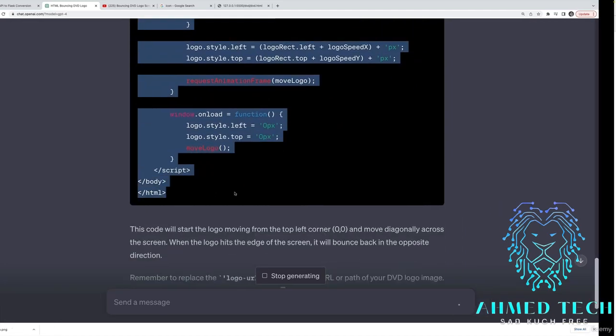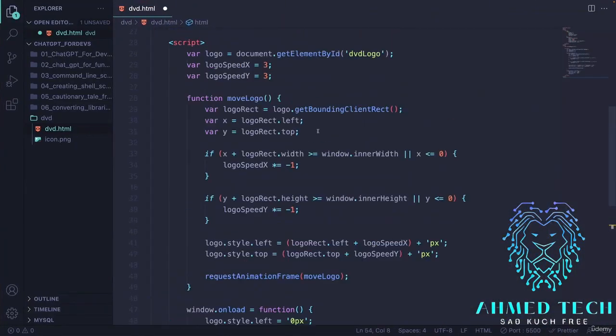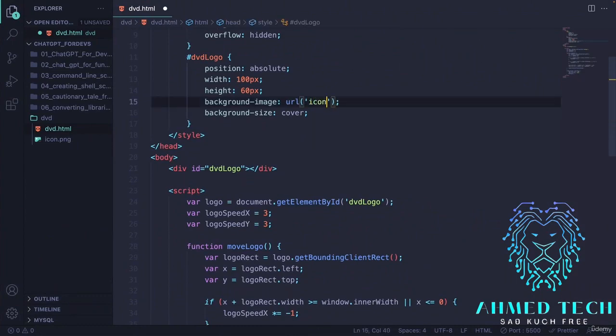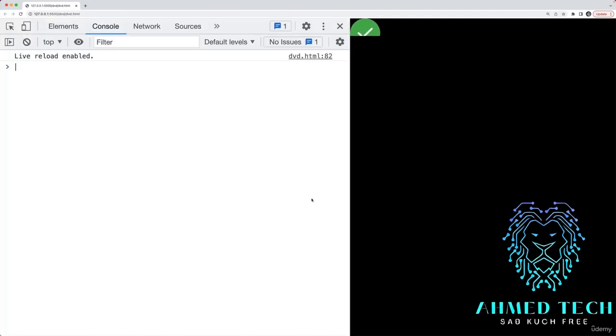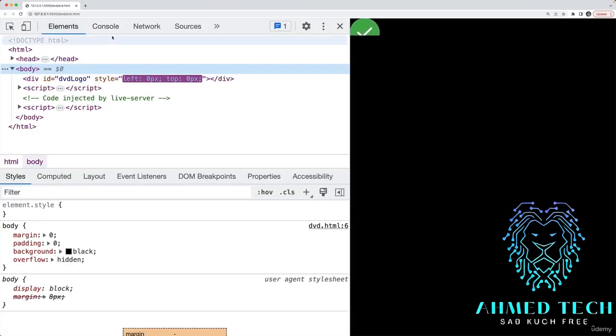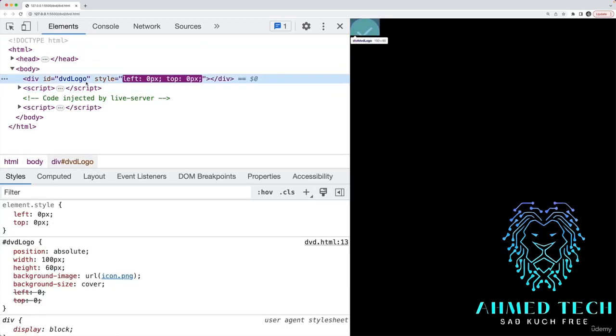All right, go back to my editor, and I'll just have to replace this with icon.png. I'll refresh the page, and this is what we now end up with. Not good. If we go to the Elements tab, you can see what's going on. It's setting the left and top CSS properties from 0 back to -2, it looks like, and then to 0. You can also see it here. And it's flickering.